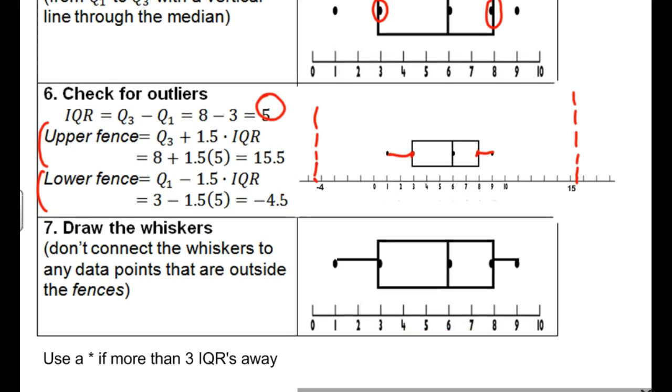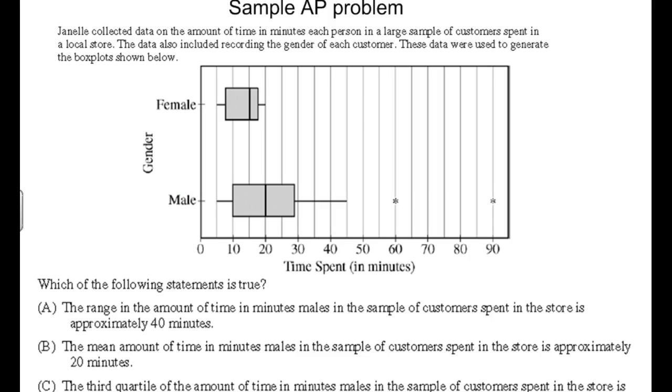Use a star if it's more than 3 IQRs away. So if it's 1.5 plus another 1.5, so it's way out there. Sometimes we'll use a star, instead of just a point like that, to indicate it's way far out there. An asterisk will work just fine there.